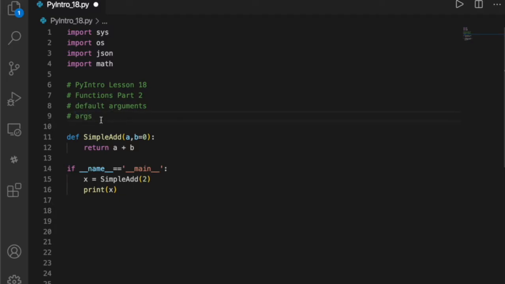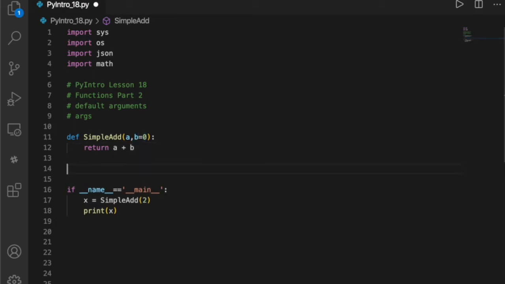You usually see args and kwargs. I'll do kwargs next, which is keyword arguments, and args is a type of convention, but hold on, I'll get to it. This is a default argument, meaning if I don't pass in a value to B, then B just takes that default value. I think we all know that from C++.